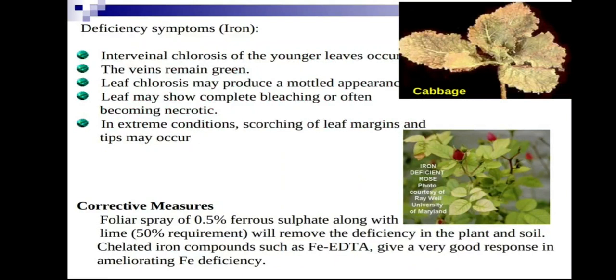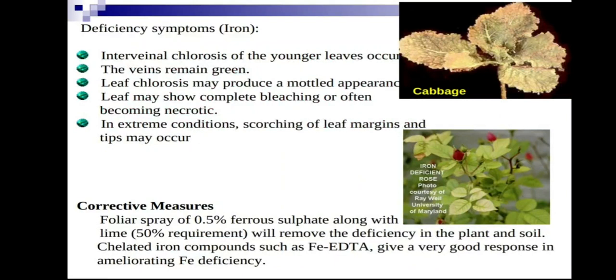The leaf may show complete bleaching or often become necrotic. If the deficiency is severe, then necrosis may also occur. First chlorosis occurs, which leads to necrosis, that is the death of tissues. In extreme conditions, scorching of leaf margins and tips may occur. What are the corrective measures?